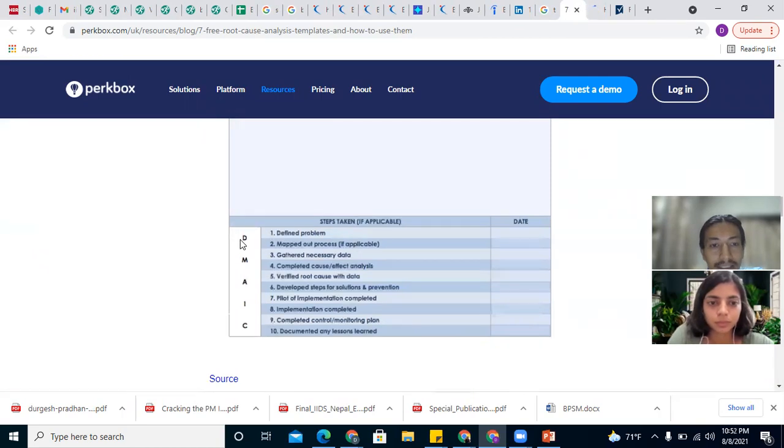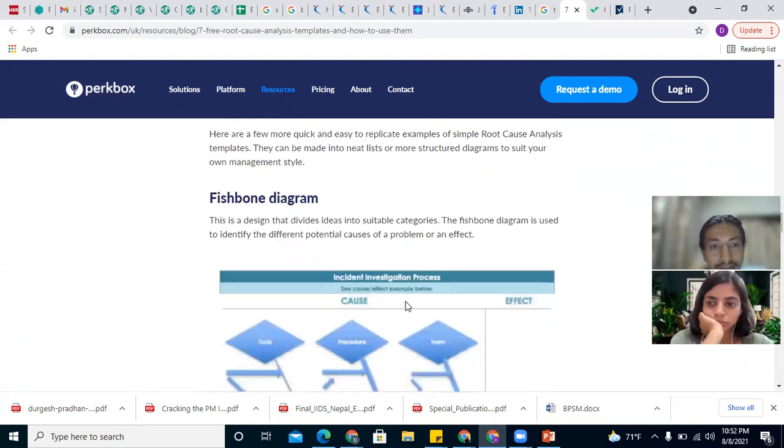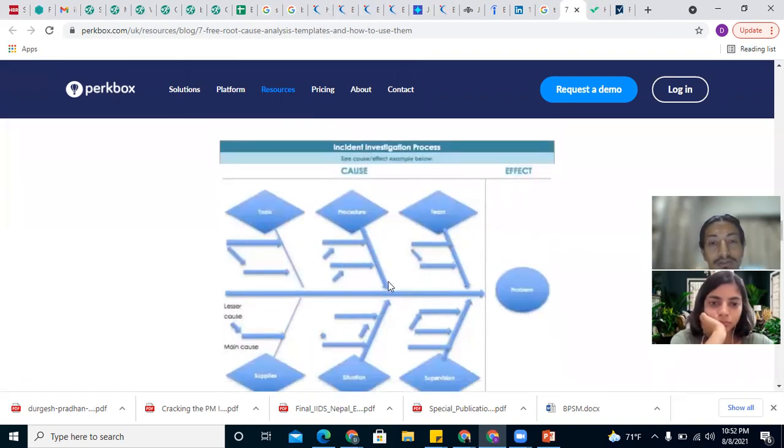Here it has been using the DMAIC framework, which comes from Six Sigma: define the problem, measure, then analyze, then implement, and then again control. It's a generic one. Fishbone. So as I said, it's more of an analytical, more of a mindset solution rather than using some formula.